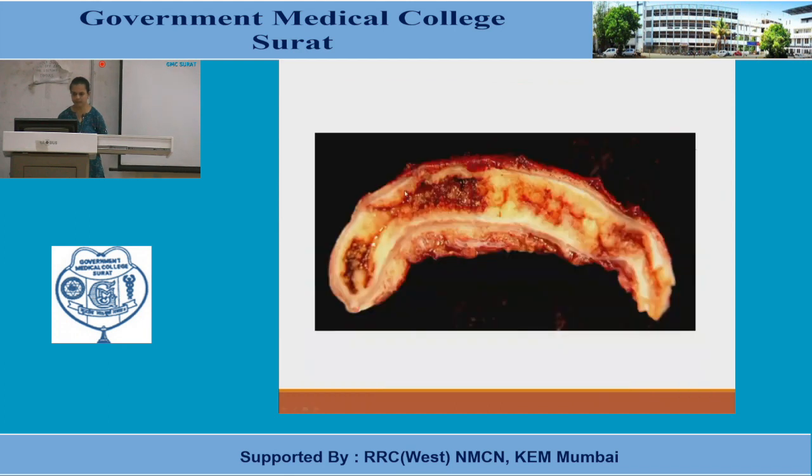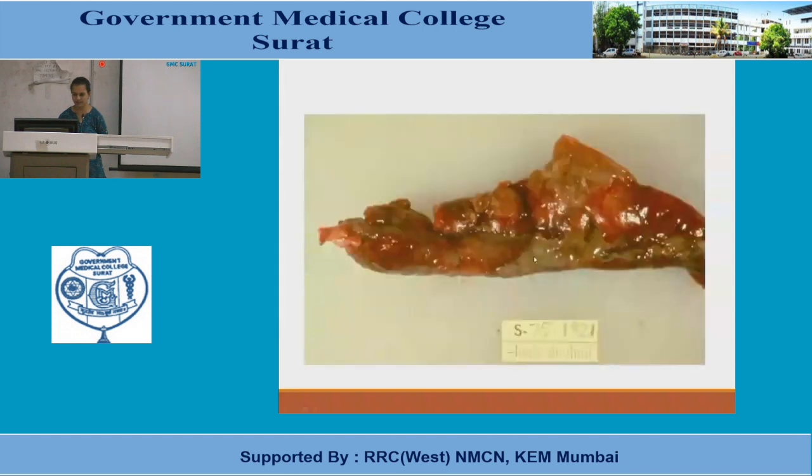The cut section of the same case, can you see? The lumen is basically obliterated over here, again over here, and here there is collection of secretions. And whenever there is collection of secretions, at this place you will see that the mucosa has eroded. Okay, and again this is an engorged appendix, which is red.